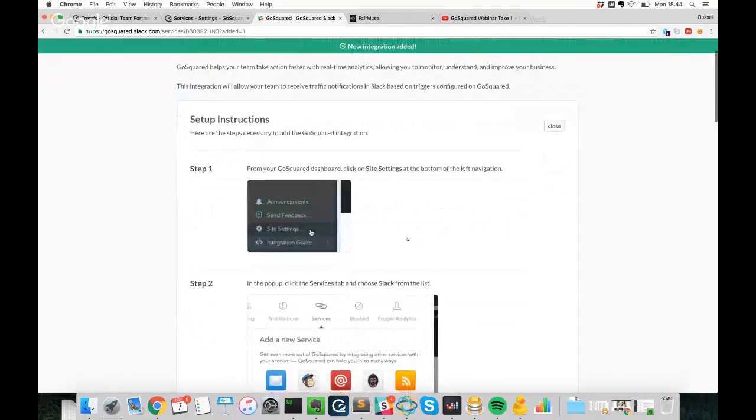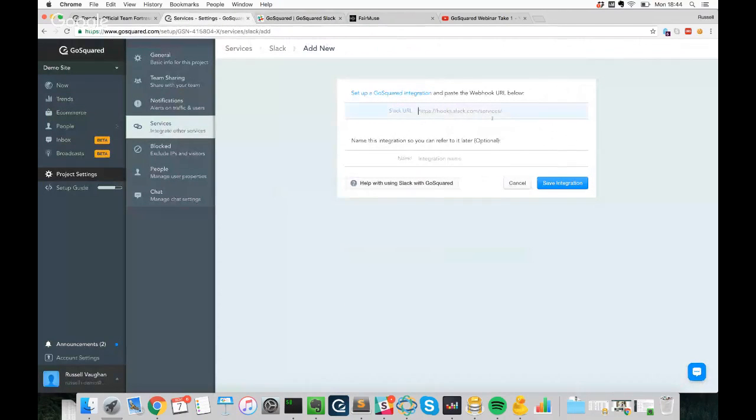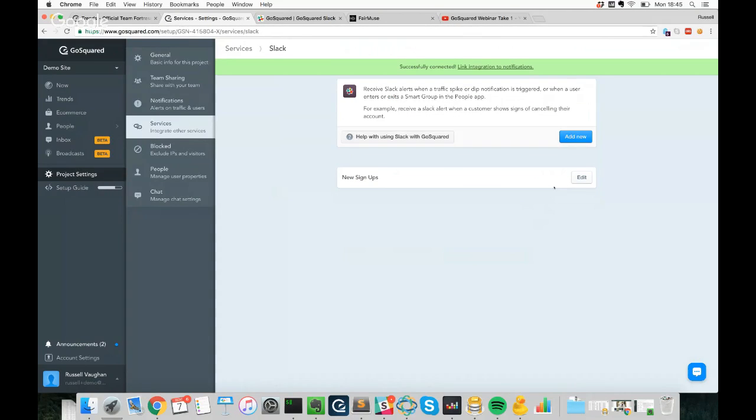It'll take us to a setup guide, and all we really need from this setup guide is this URL. So I'm just going to copy and paste that. I'm going to jump back to my services, paste it where it says Slack URL, then call it new signups. Save integration. And that's it, it's done.